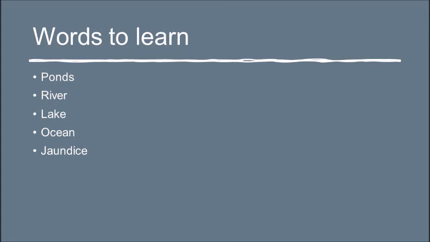Jaundice. J-A-U-N-D-I-C-E. Jaundice. Typhoid. T-Y-P-H-O-I-D. Typhoid. Diarrhea. D-I-A-R-R-H-O-E-A. Diarrhea. Boiling. B-O-I-L-I-N-G. Boiling.